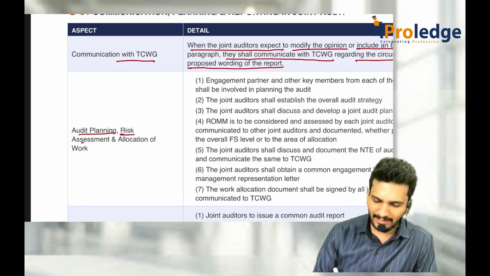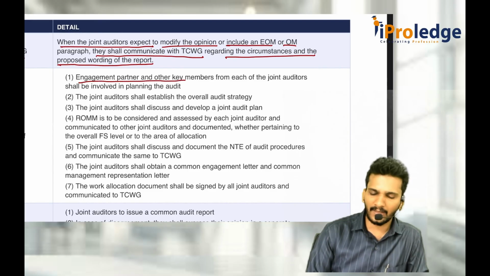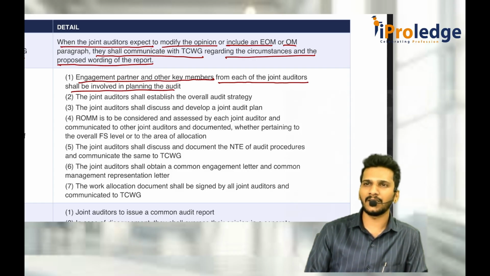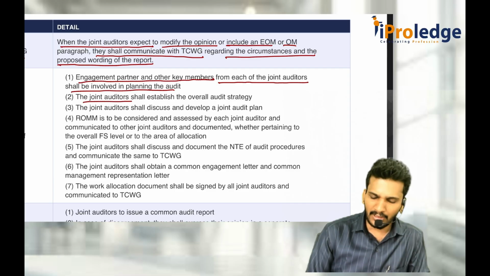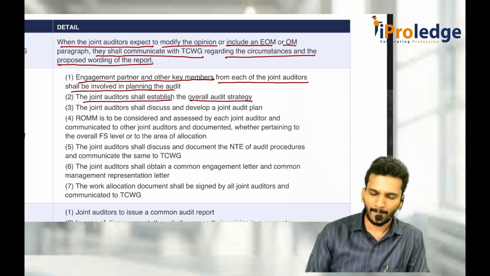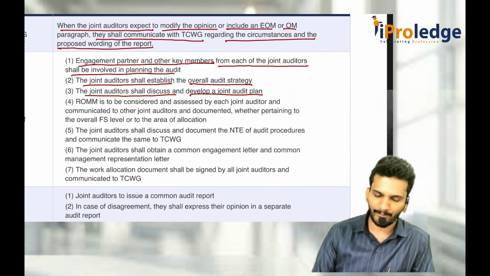Audit planning, risk assessment and allocation of work. The engagement partner and other key members from each one of the joint auditors shall be involved in the planning stage. Everybody must be part of the planning stage. You can't just tell someone, okay, you plan and give me the plan. The joint auditors shall establish an overall audit strategy. Joint auditors shall discuss and develop a joint audit plan. This is for the planning phase, because it is a joint audit.